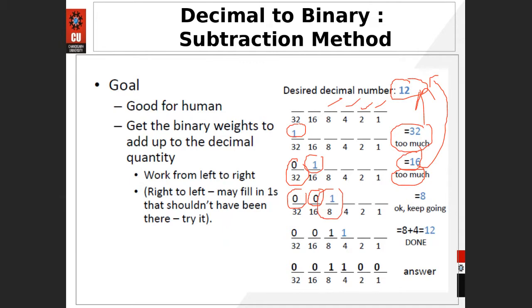Okay, keep going, because this number is lesser than 12. So add a few more ones to the lesser bits. This is 0, 0, this is 1, that is fine. Next we have included 1. The sum is 8 plus 4, 12. That's done.